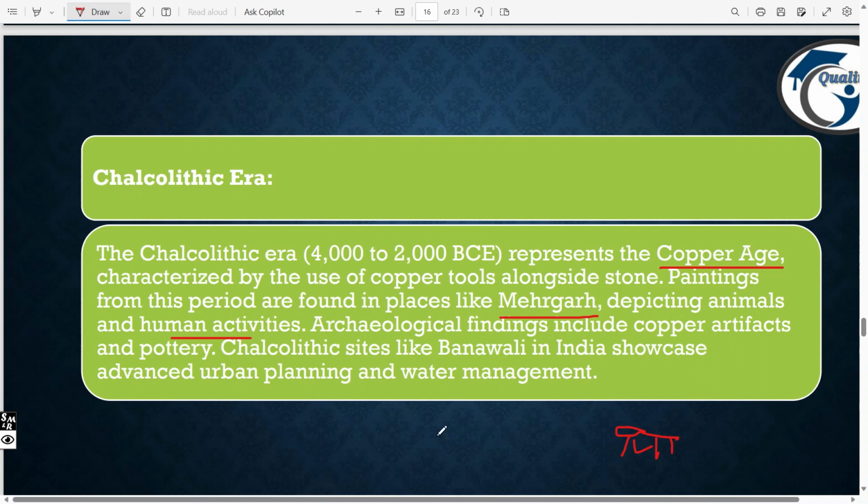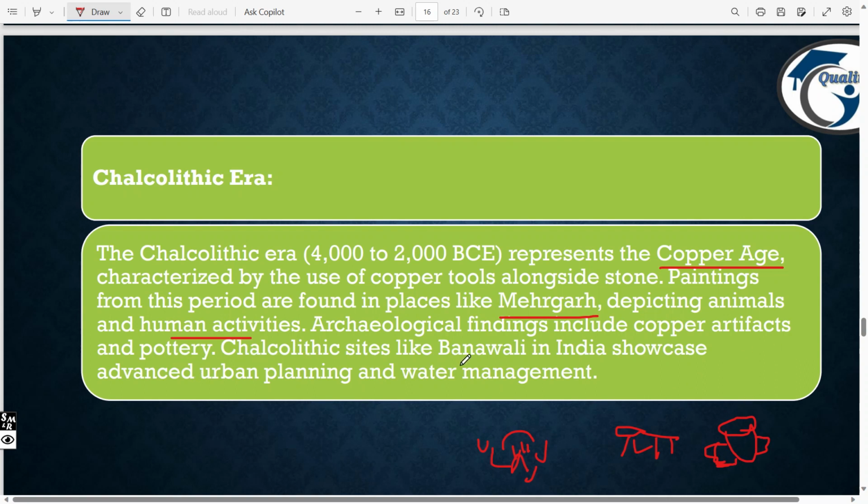Then we got some human activities, like eating or sitting like a family and making fire, sitting around with their families. Like these pictures we got here. Then what happened? Copper artifacts. Here we can see some of the copper artifacts. We got the evidence here.